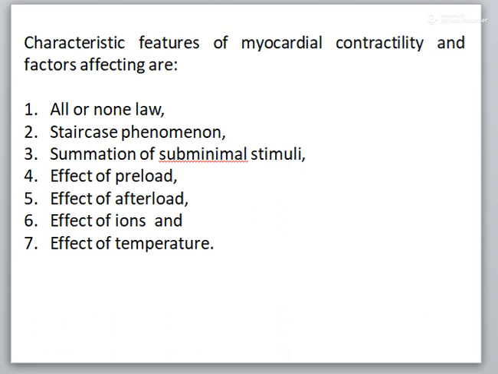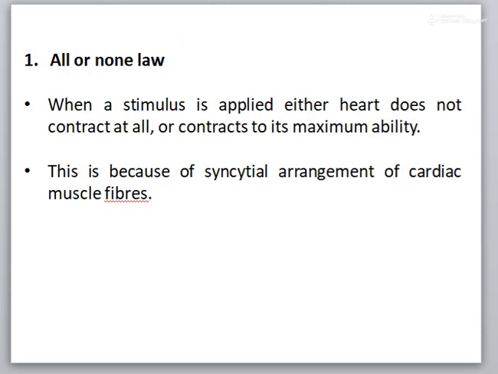Characteristic features of the myocardial contractility and factors that affect it are: all or none law, staircase phenomenon, summation of subminimal stimuli, effect of preload, effect of afterload, then effect of ions and temperature.